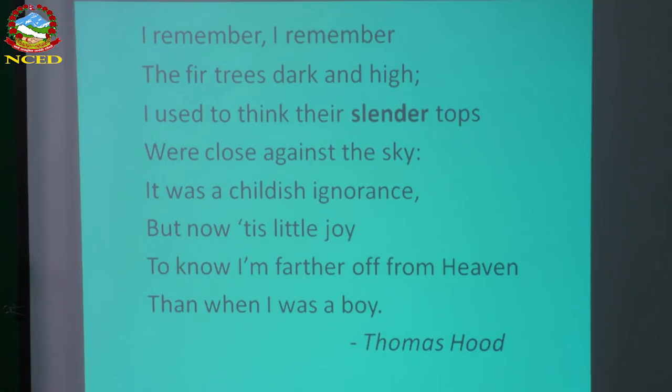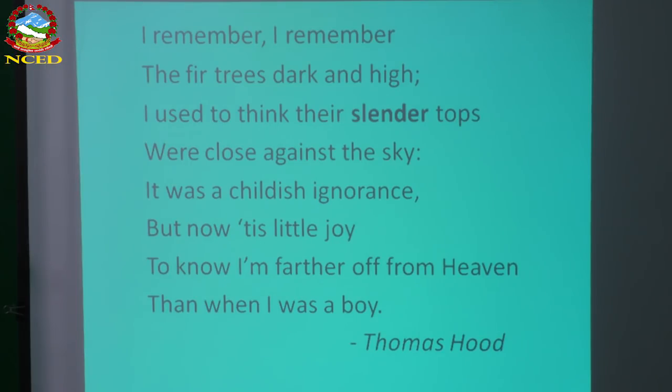The same line has been repeated once again, and this brings beauty to the poem. That's why this repetition is there. It brings musicality to the poem. So, I remember the fir trees, the tree, that picture I just showed in the beginning.